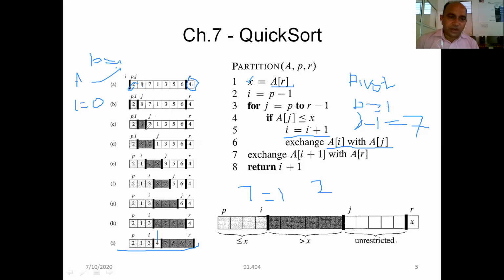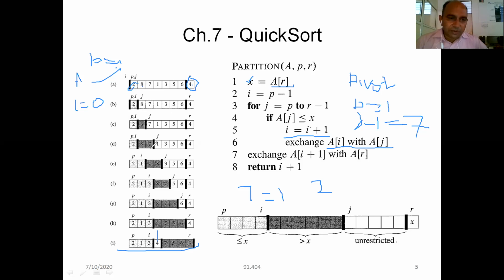So we can say here the condition is, 8 is less than or equal to x, that is 4. This condition is false here. The condition is false again in this step.